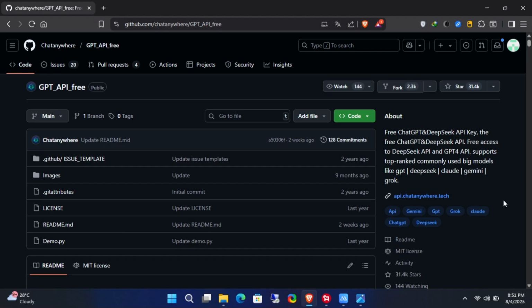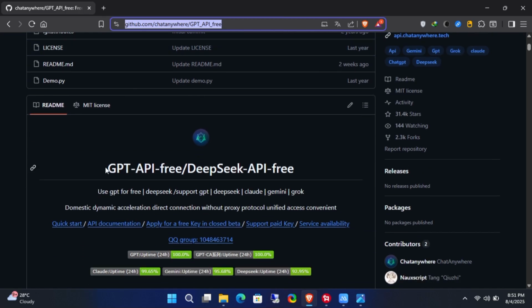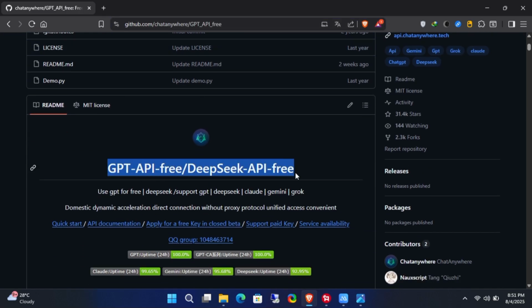Today in this video, I'm going to show you how to get ChatGPT 4.1 with 99,999 tokens, including a free API key for your project. First, go to the description box of this video and you'll see a GitHub link for this open source project. From this free and open source project, you can get a free API key for ChatGPT and DeepSeek AI.